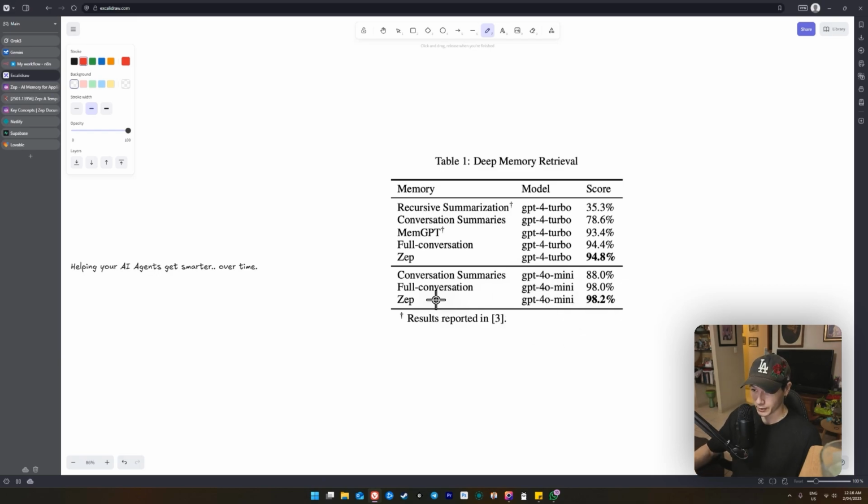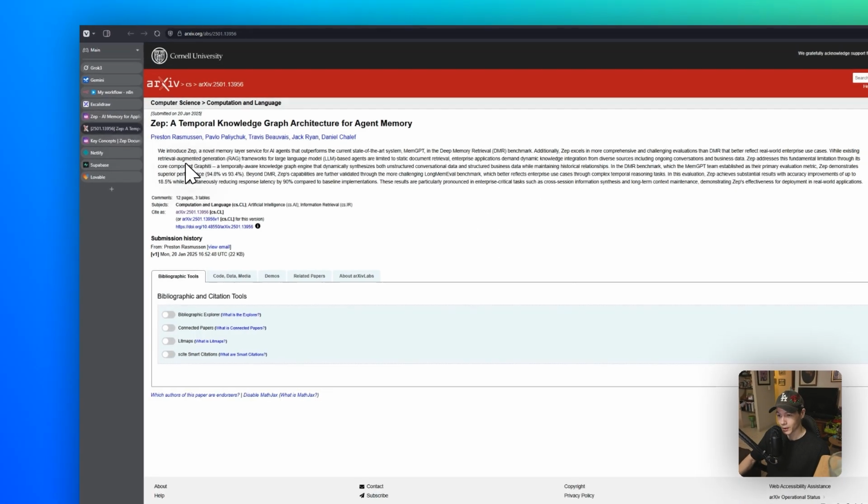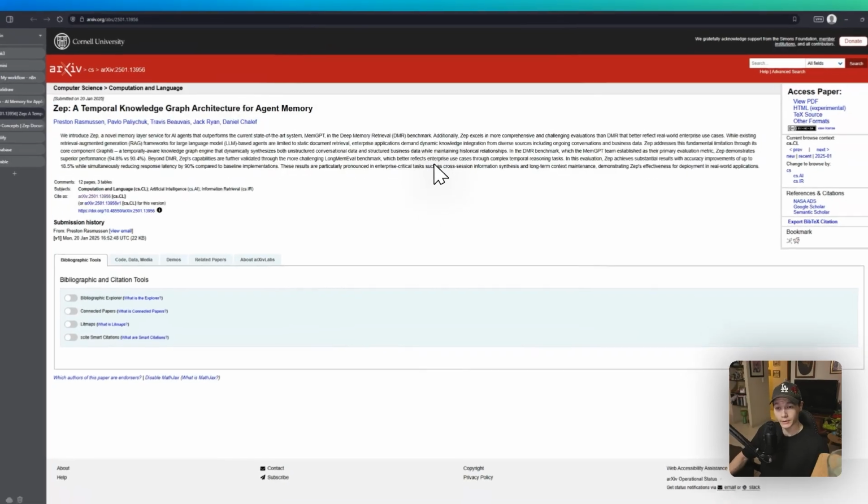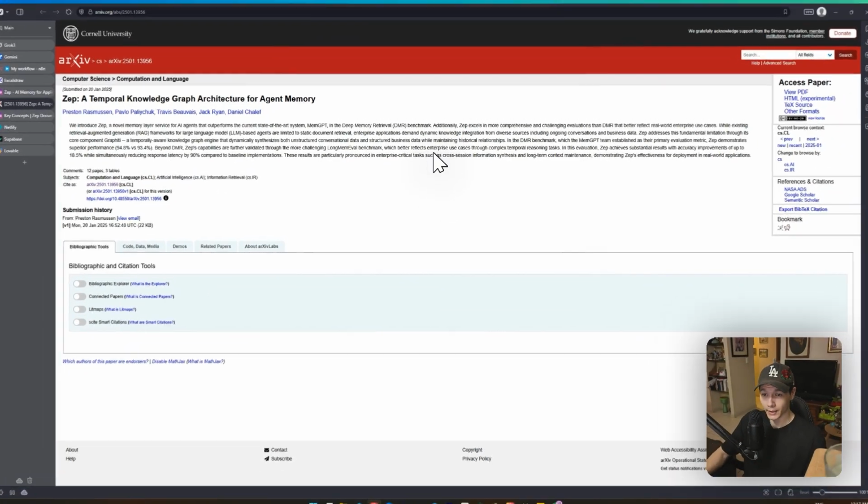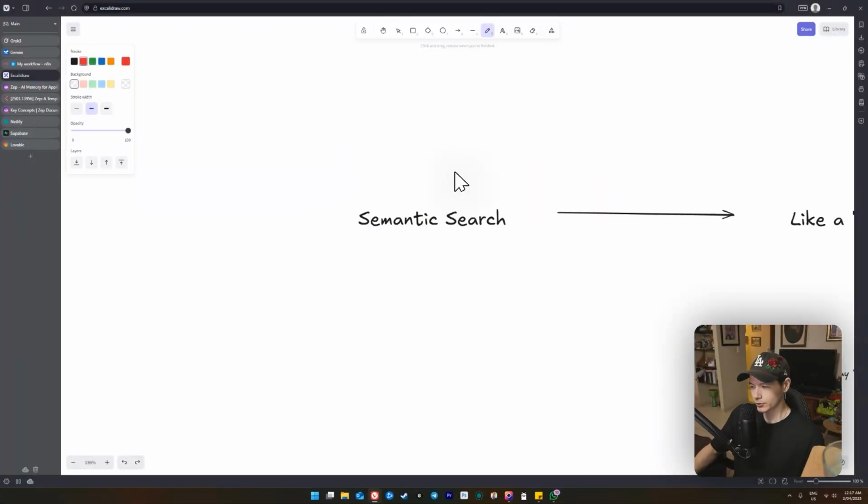And we can see here in the latest studies that Zep actually performed and blew everything out of the water. GPT was another contender here, which is also very, very good. But even just using the GPT-4 Mini model, it received 98.2% on deep memory retrieval. Of course, that's a very high percentage, but this is excellent for us who are building AI agents. This is exactly what we want to see. If you do want to see that study, I'll have it in the description down below. It is a bit of a read, but it's very interesting if you are into this kind of stuff.